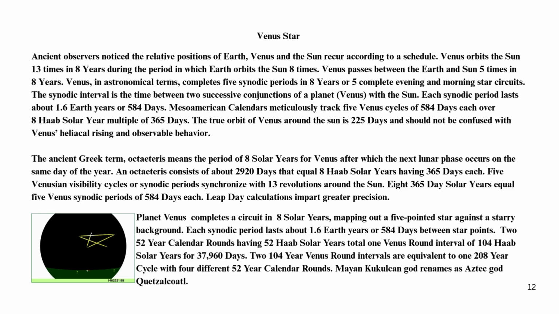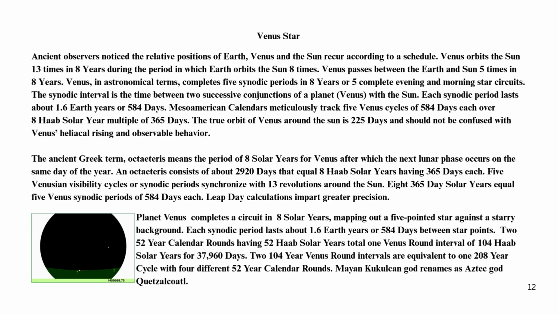An octaeteris consists of about 2,920 days that equal 8 Haab solar years having 365 days each. 5 Venusian visibility cycles or synodic periods synchronize with 13 revolutions around the Sun. 8 365-day solar years equal 5 Venus synodic periods of 584 days each.